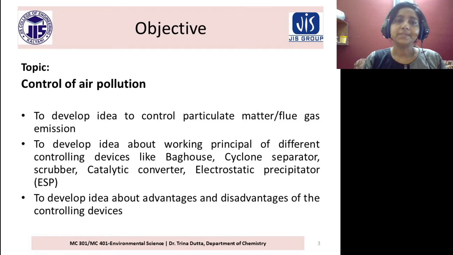So what is the objective of this lecture? The objective of control of air pollution is to develop an idea to control particulate matter or flue gas emission, to develop an idea about the working principle of different controlling devices like baghouse, cyclone separator, scrubber, catalytic converter, electrostatic precipitator, and to develop an idea about the advantages and disadvantages of the controlling devices.